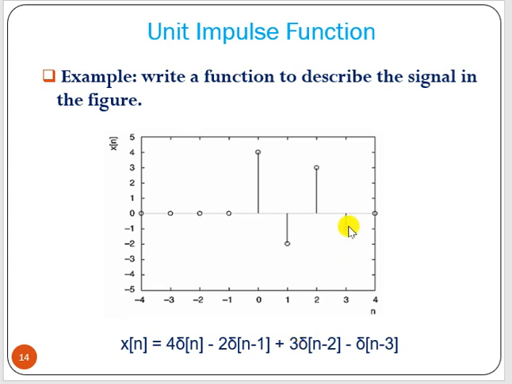And again here n equal to 3, so this value is delta n minus 3, but it is minus 1, so you have to multiply that by minus 1. So this is the signal that is represented by unit impulse function.